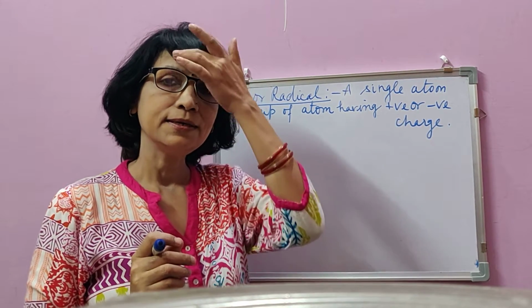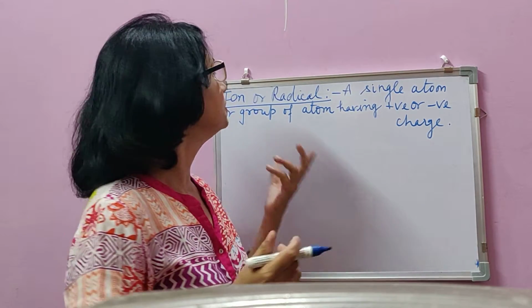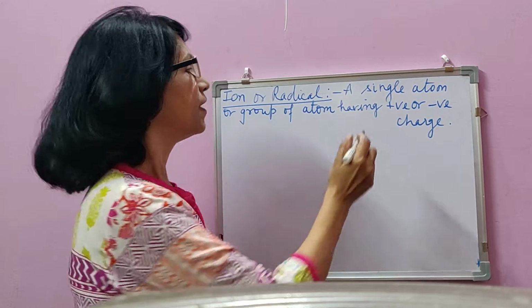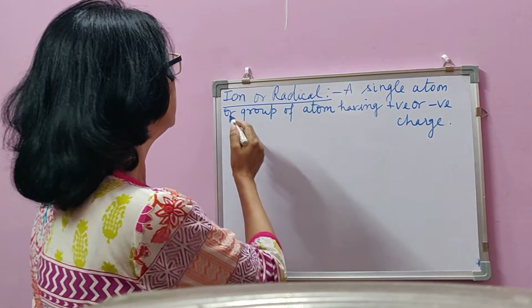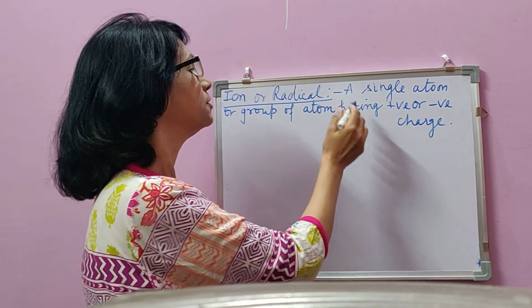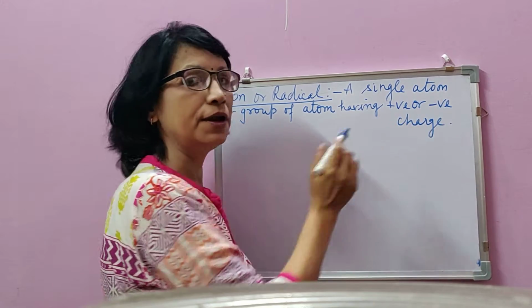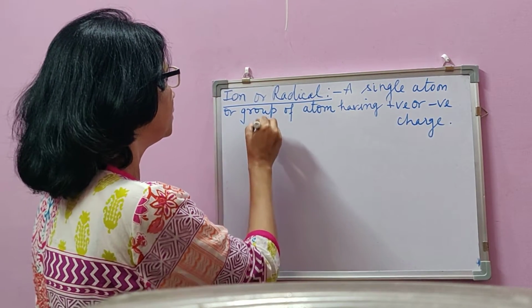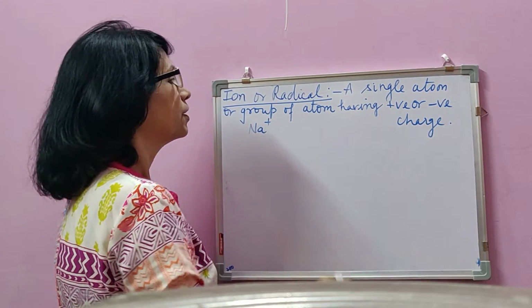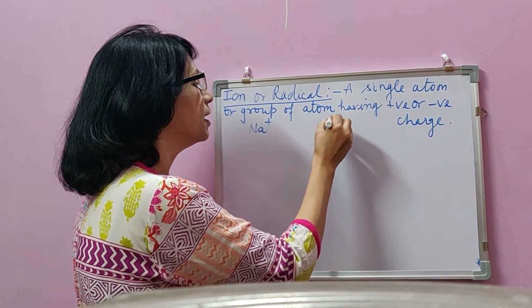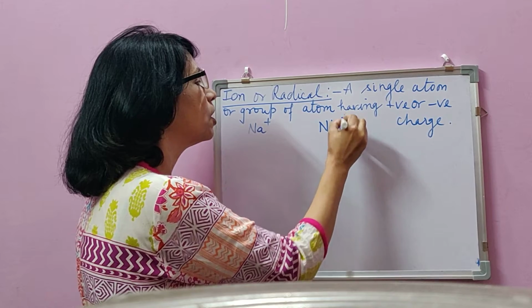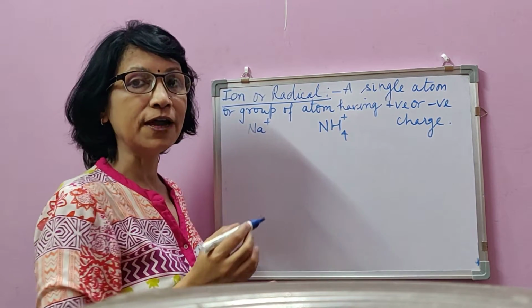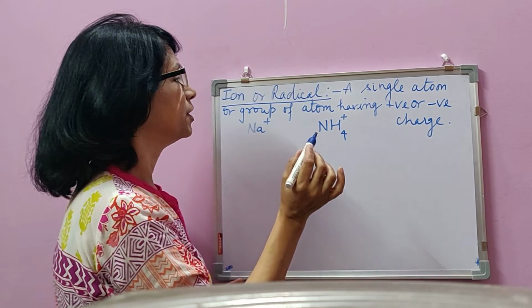Dear students, let's discuss ions and radicals. Ions or radicals are defined as a single atom or group of atoms having positive or negative charge. Single atom like sodium ion, group of atoms like ammonium ion. How many atoms are there? 1 of nitrogen, 4 of hydrogen. The group of 5 atoms with positive charge.